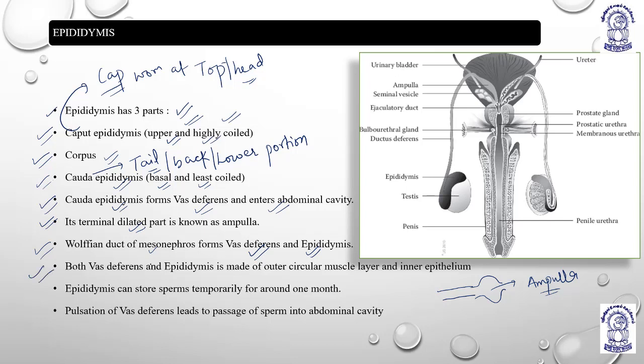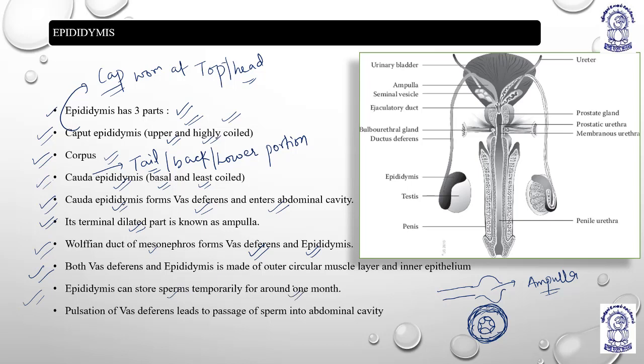Both vas deferens and epididymis are made of an outer circular layer and inner epithelium. Inner is epithelium and outer layer is circular. Like this. Outer circular layer and inner layer is epithelium. Understood? Okay. So both vas deferens and epididymis have two layers. One is the outer circular layer and the inner is epithelium. Now epididymis can store sperms temporarily for around 1 month.